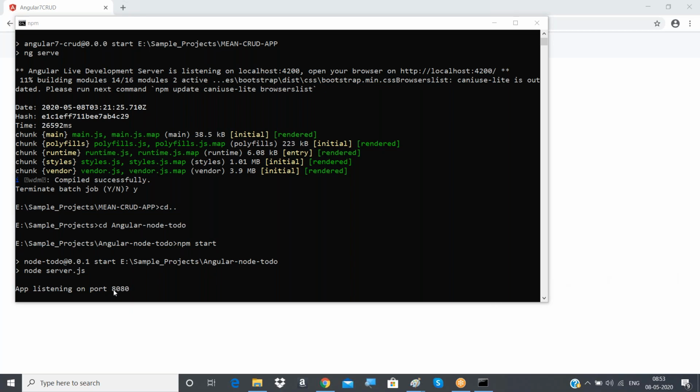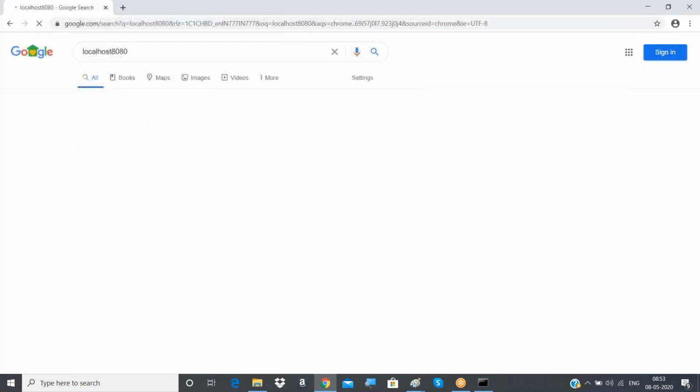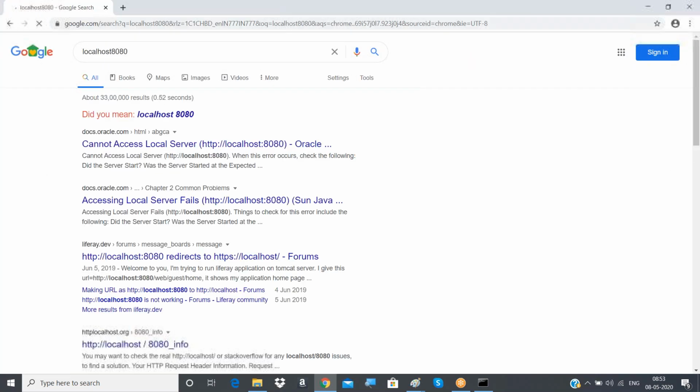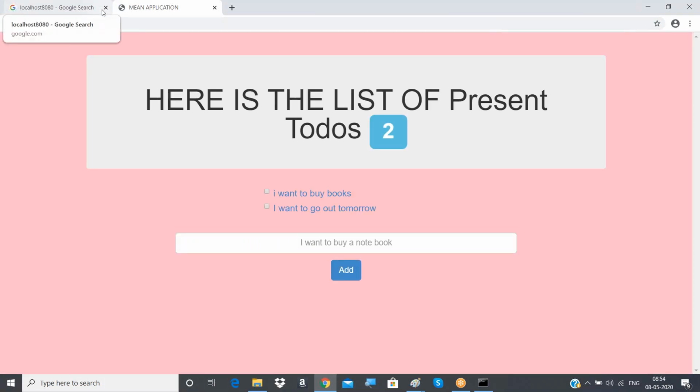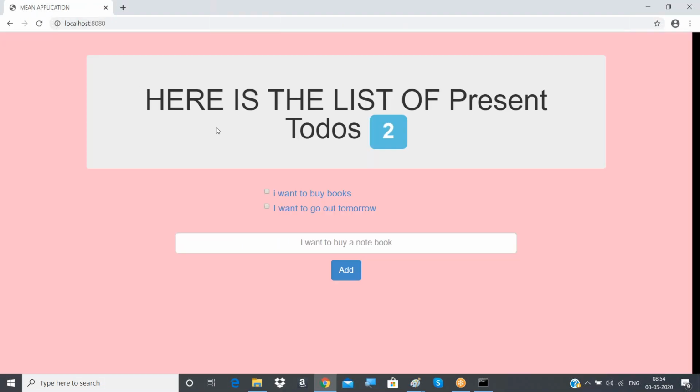So this application is running at 8080. That is not the desired application which I wanted here. The Angular 2.1 application is there. Yeah, this is one small application which I developed. It is a to-do list: I want to buy books, I want to go offline. So this is the front end part which you can see, right?